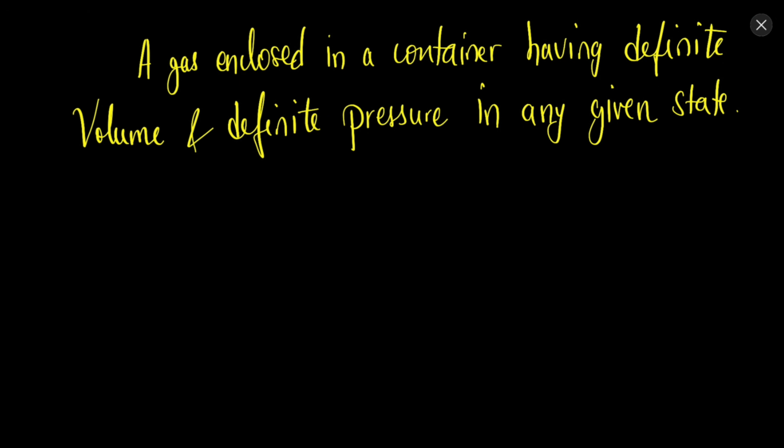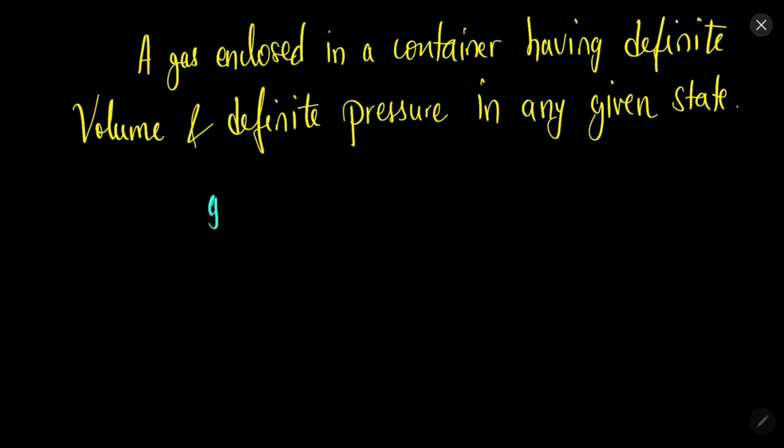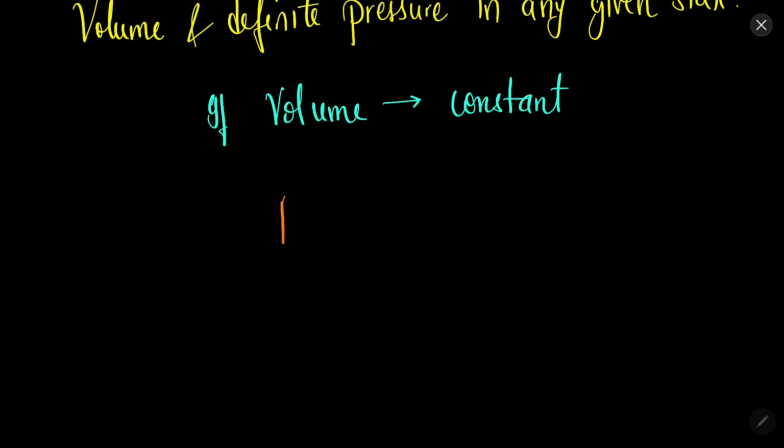If volume remains constant, you will study that pressure is directly proportional to temperature. That means if we increase the temperature, pressure will increase, and if we decrease the temperature, pressure will decrease.